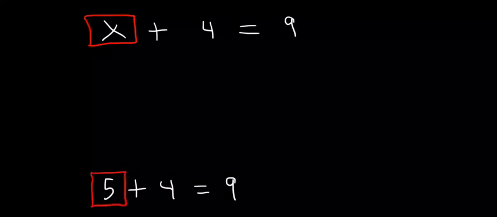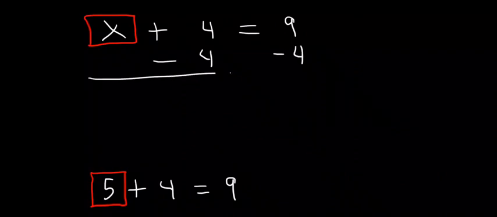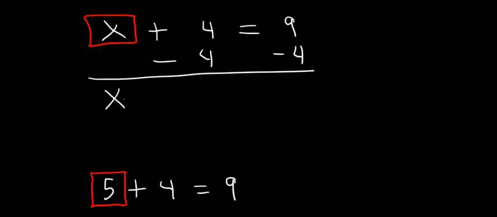Now, how do you solve this? Remember, addition is removed by subtraction. So you subtract 4 from both sides. As you can see, when you do that, 4 cancels 4, we have 5. So our x is equal to 5.